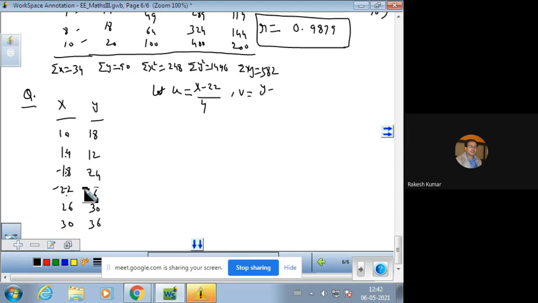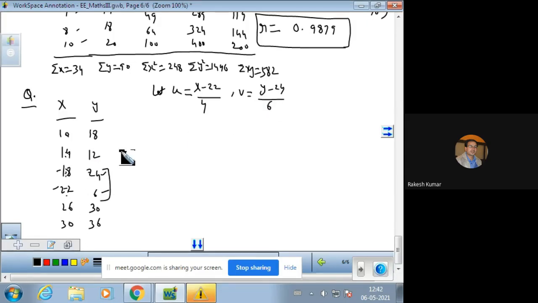Now, in front of 18 and 22, we have these values. So out of 24 and 6, we have to assume one. But 6 is not near the average of this data value Y. 6 जो है वो इसकी एवरेज वैल्यू के बिल्कुल अप्रोक्सीमेट नहीं है. 24 इसकी एवरेज के आसपास है. So you will take the value near to that.